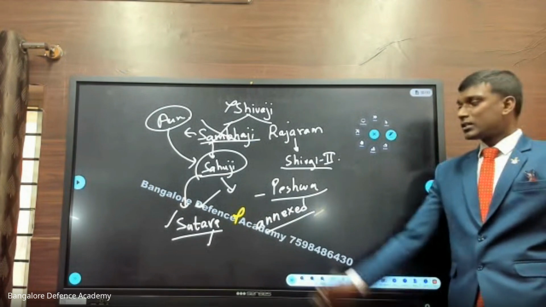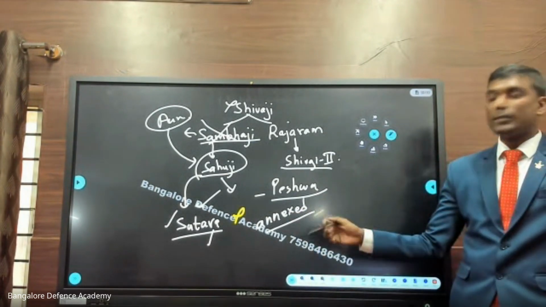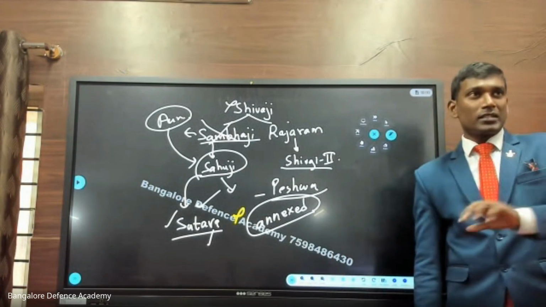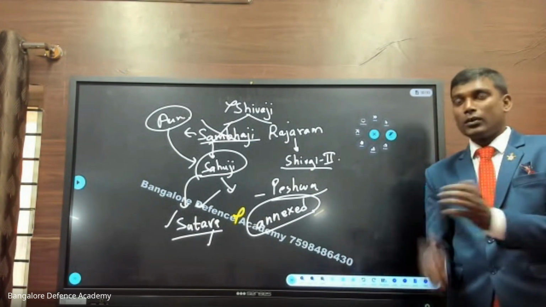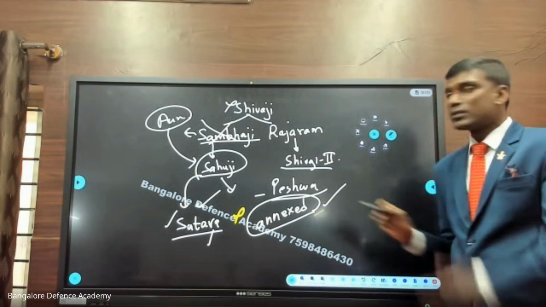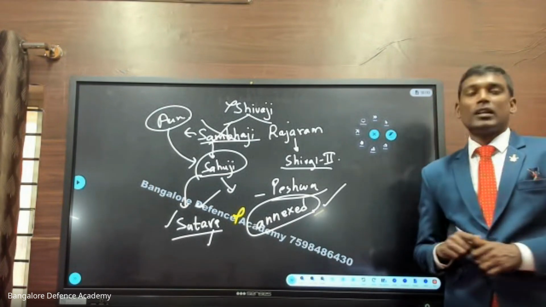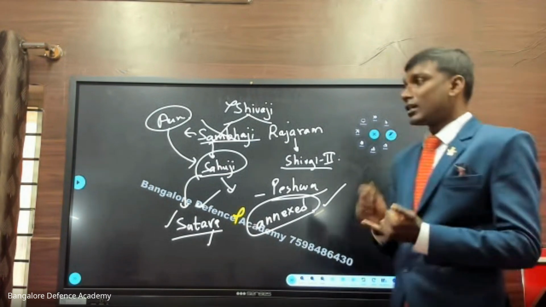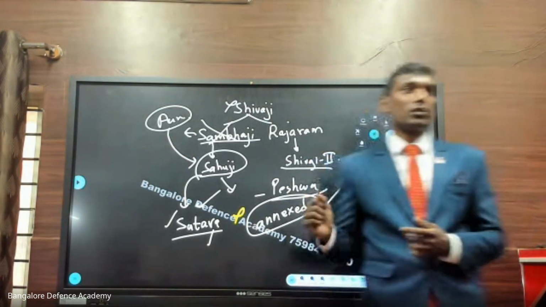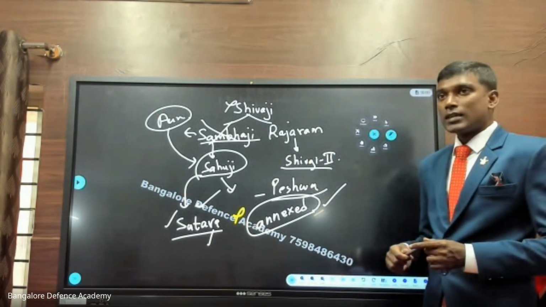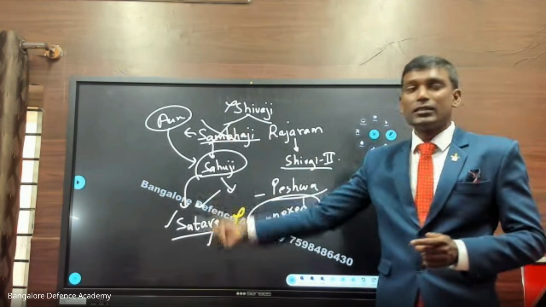Now students know history, they know Satara, they know Shahuji, but in the exam they will use the word annexed. Who was exiled? Who was annexed? Who was exodus? When you see this kind of words in the exam, you know it, but you get confused and skip it. Now tell me, which was the first Indian state to be annexed under the doctrine of lapse? Very good. The answer is Satara. You know the story behind this, why it was taken?